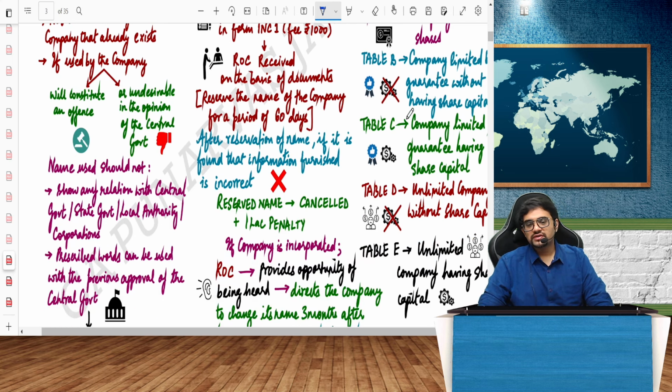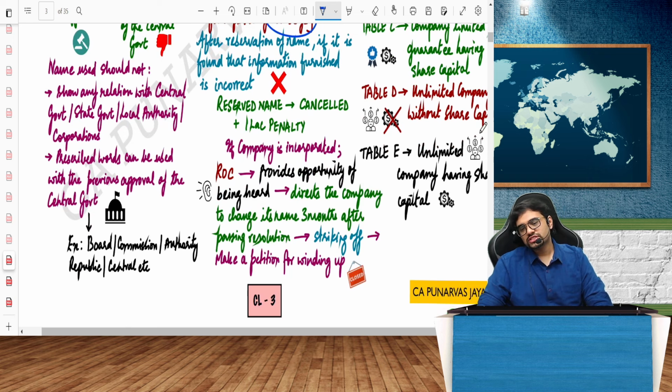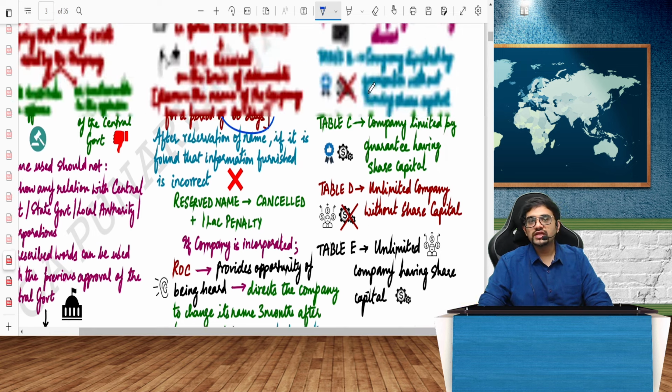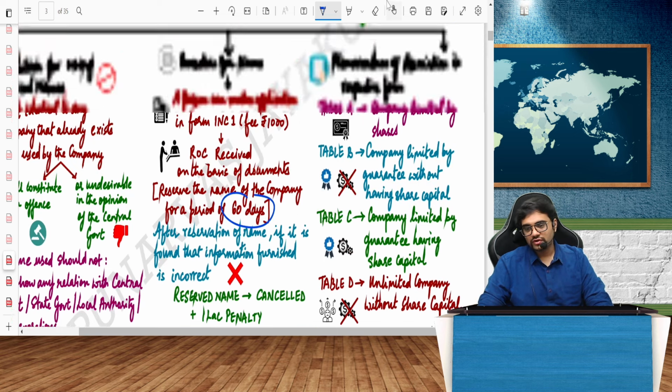The name will be reserved for a period of 60 days, and within that, you have to follow the entire procedure. If you don't follow the entire procedure, or if you have used up somebody else's name already, the reservation of name will be cancelled and there will be a 1 lakh penalty. It can also result in striking off the name of the company if you commit fraud.